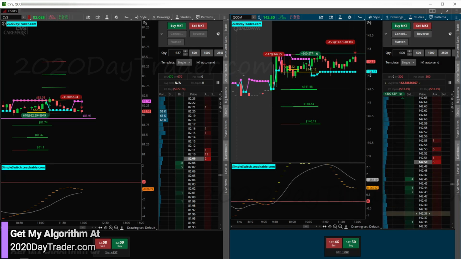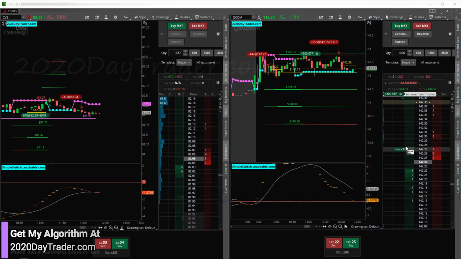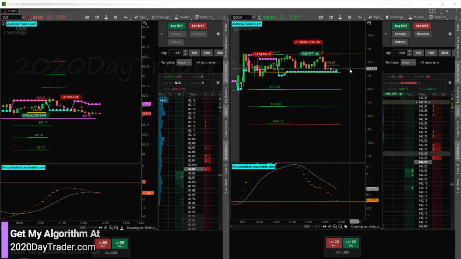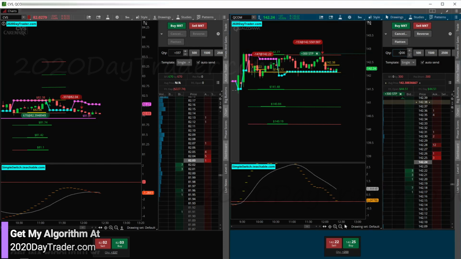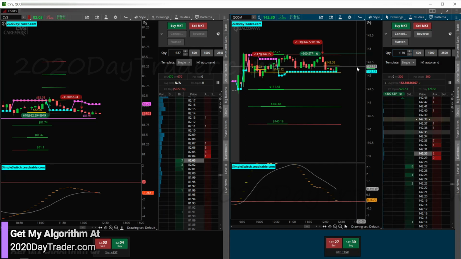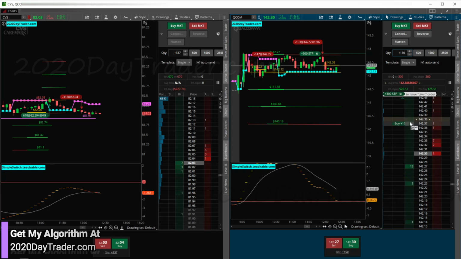So new average 142.38. All right, with QCOM starting to break down, we came down through this W area. Now we're getting a little consolidation, so I'm going to go ahead and move my stop for half my shares. 150. I'm going to put it right here at the break-even area.